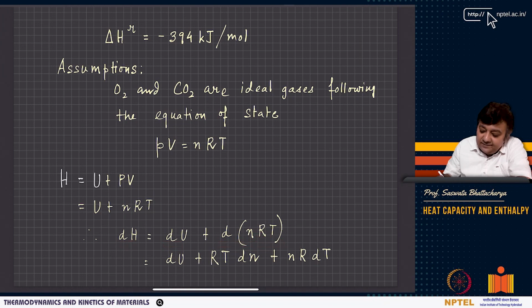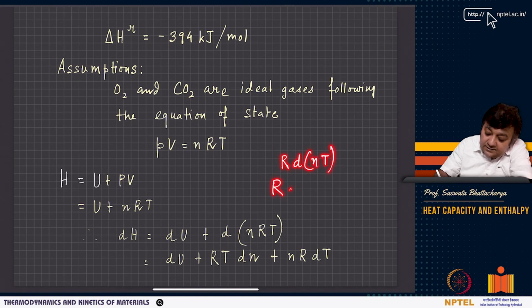Now you have R T dn plus n R dT, right? So this is what it is.